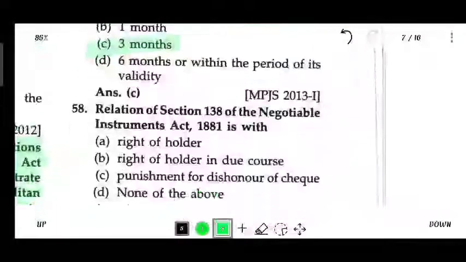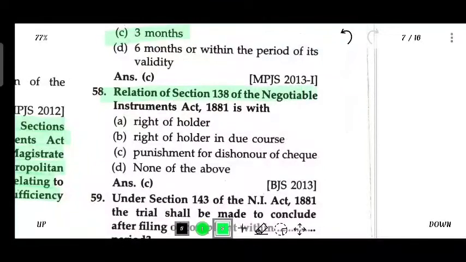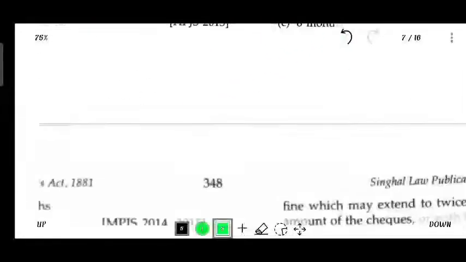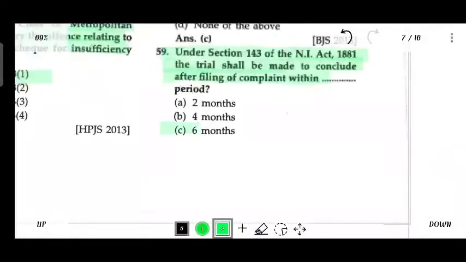3 months. In relation to Section 138 of Negotiable Instrument Act 1881, it deals with the punishment for dishonor of check. Under Section 143 of NIA 1881, the trial shall be concluded after filing a complaint within 6 months.